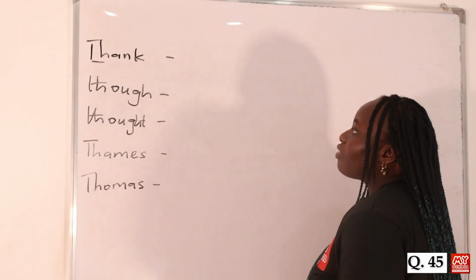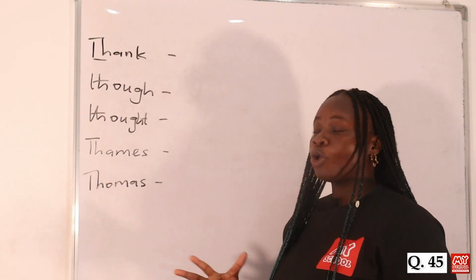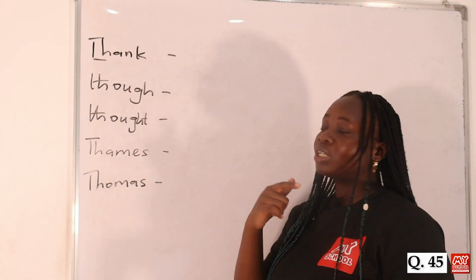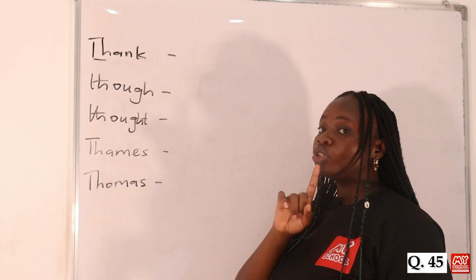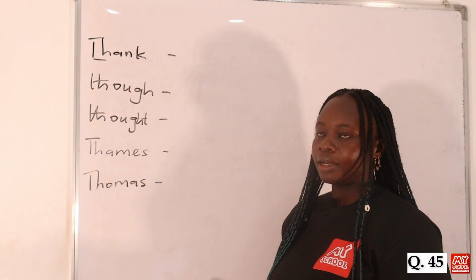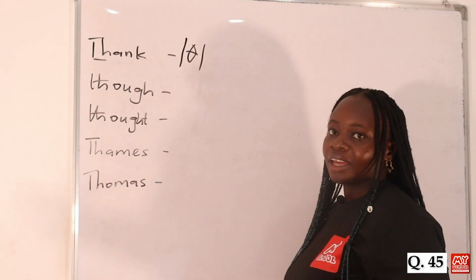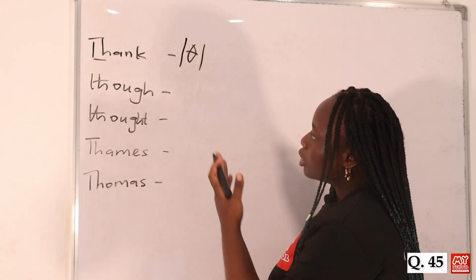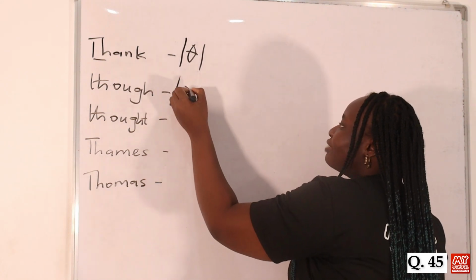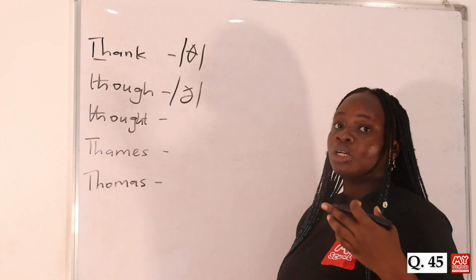Think. So whenever you have T and H, most of the time, it has that sound f or th, depending on the word. So in this particular word, it's the voiceless one. So when you pronounce it, you put your tongue in between your upper and lower teeth, or you put your tongue against your upper teeth to pronounce it. You can either pronounce it as thank or think. So we have the sound th here. It's pronounced think. Then for this option A, we have though. So it's pronounced as the voiced one. So your vocal cord vibrates when you pronounce the word though.